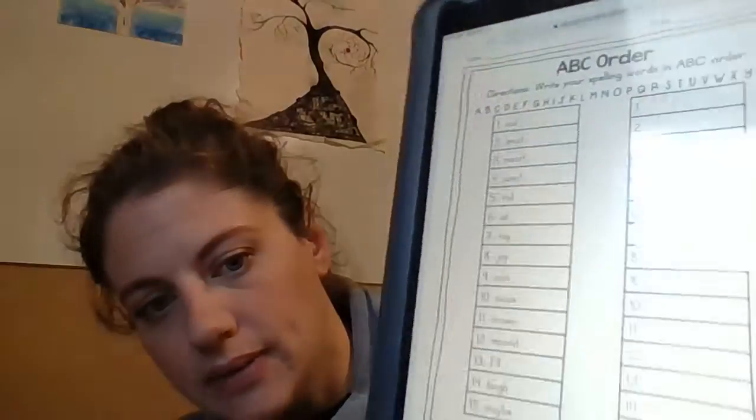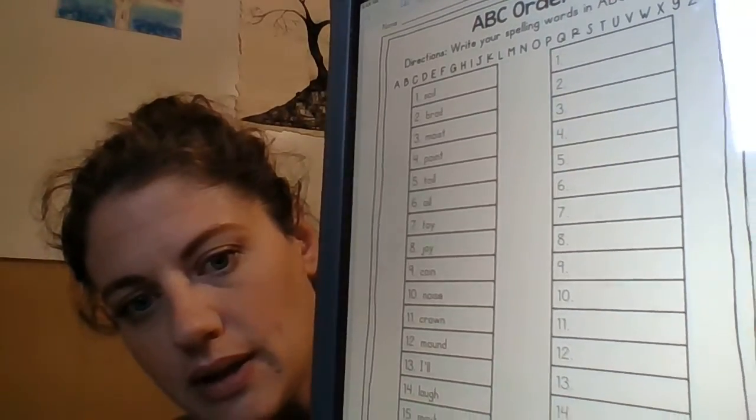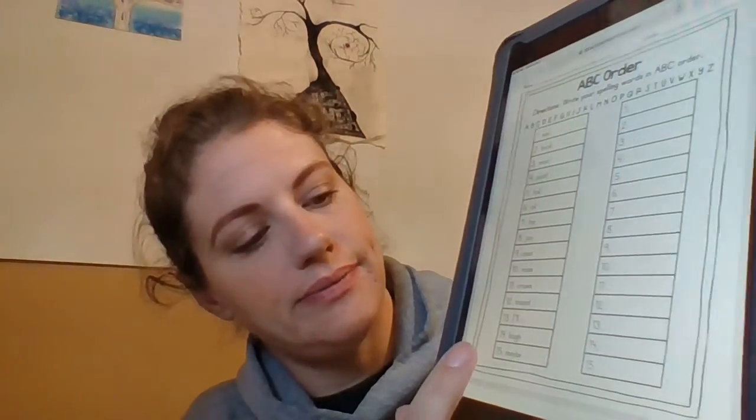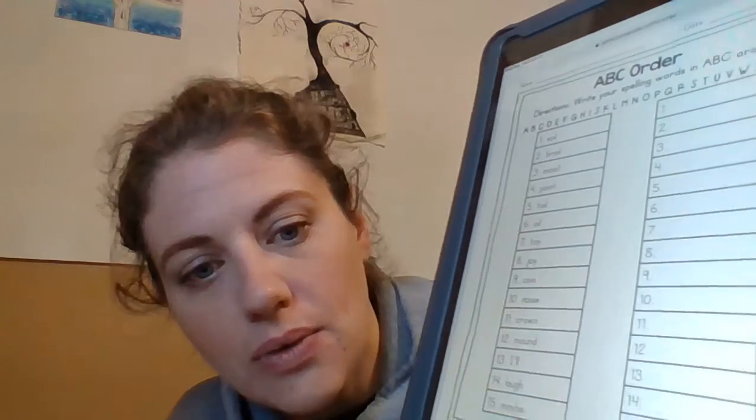Our first worksheet is for reading ABC order. So you are going to put the words on this side, the left side of the worksheet, onto the right side in ABC order.